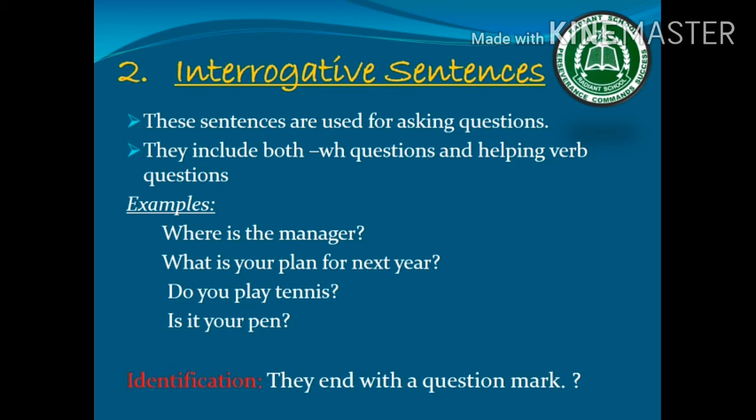When we come to the next examples, do you play tennis? Is it your pen? These two examples are helping verb questions. Their answer requires a yes or no. So interrogative sentences consist of both WH questions and helping verb questions. An identification tip for these sentences is that they always end with a question mark.